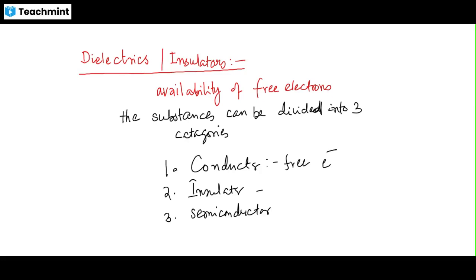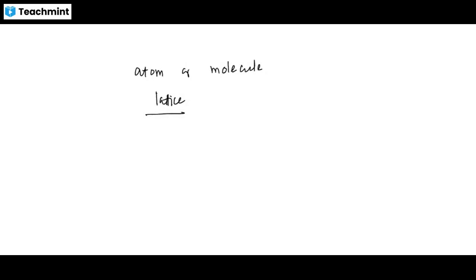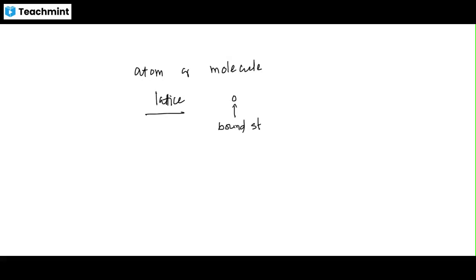Free electrons are there. In an insulator, every atom or molecule or lattice, any crystal lattice, okay, lattice structure, that is the unified structure of a compound, has electrons, but in bound state, so that they are not used for the conduction. So the elements, atoms and molecules, their properties we should analyze.